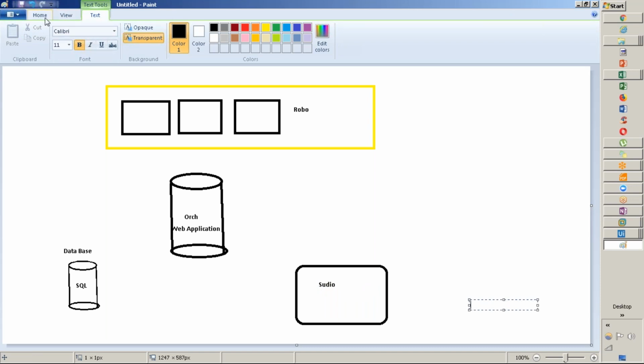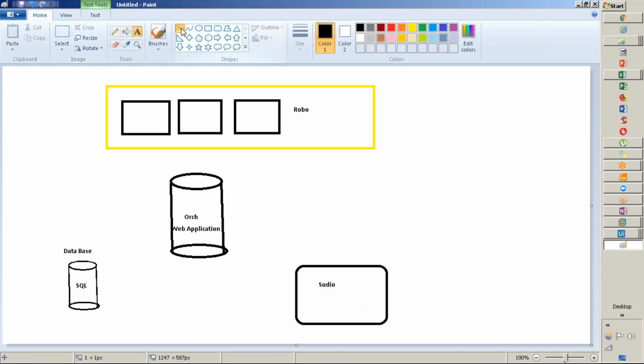So for all these machines, I will create something like this. Excuse my drawing, guys. Once upon a time in engineering drawing I used to love creating. I don't know if you had that subject, maybe not, you guys are all computer background.